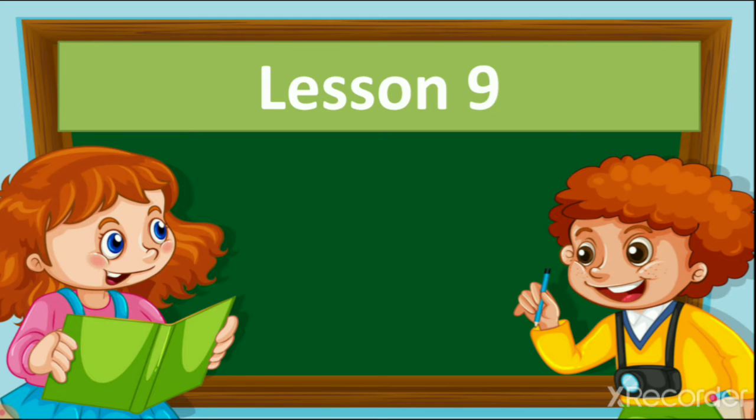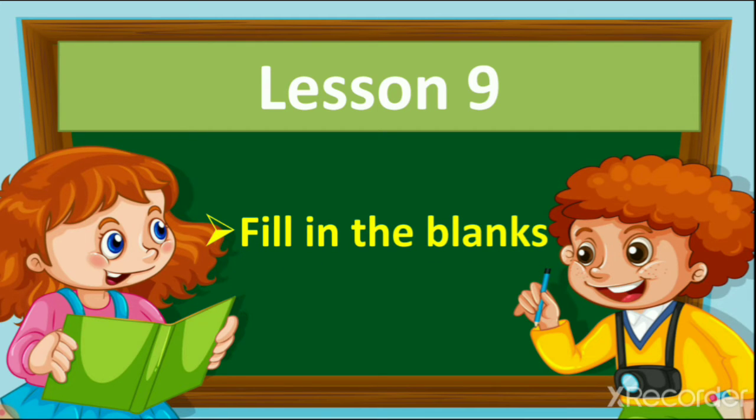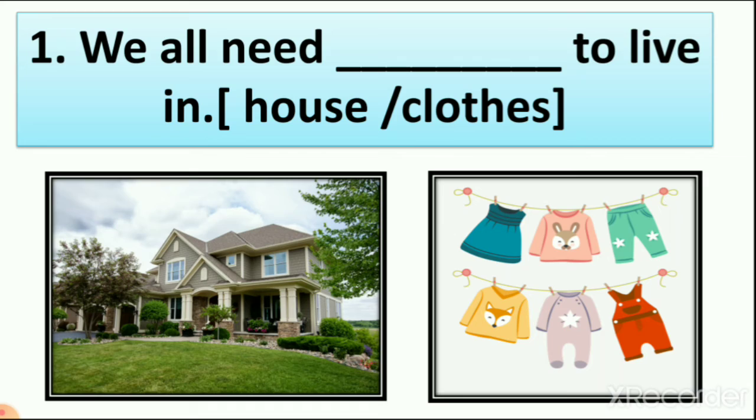Right? Then we learn our second question, which is fill in the blanks. Let's see. In this we have two options. One option is right, the second is wrong, or maybe the second is right and one is wrong. So let's see our first fill in the blanks. We all need dash to live in. So we have two options here, house and clothes.